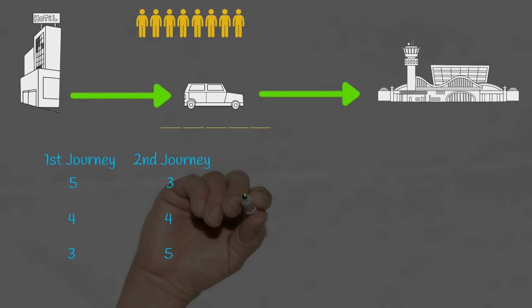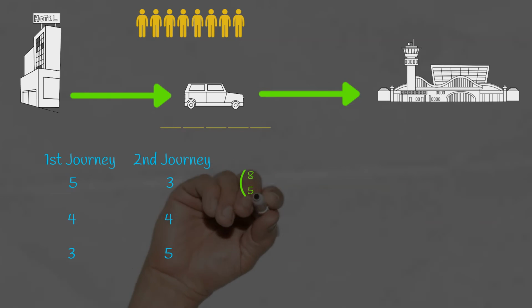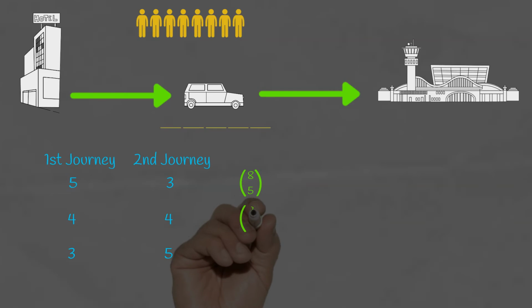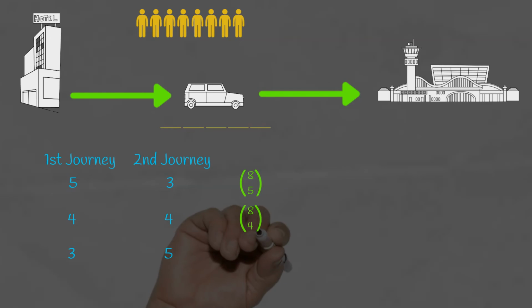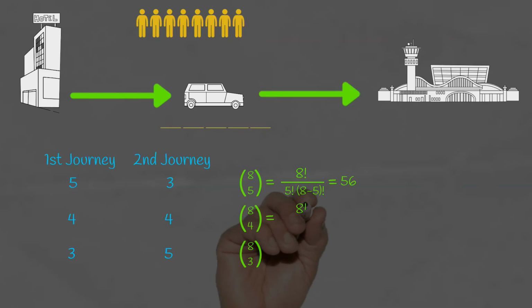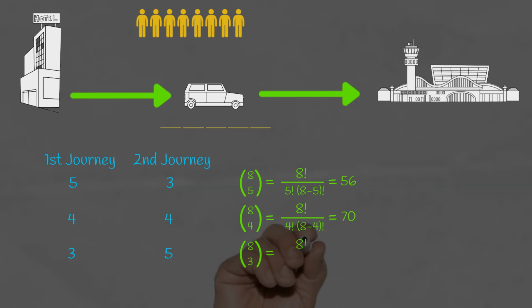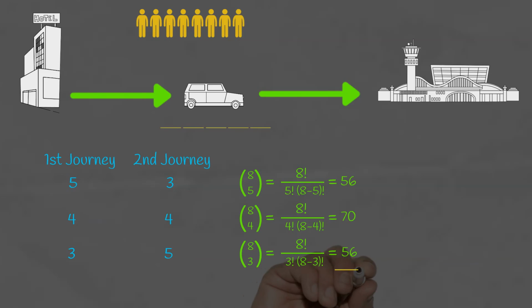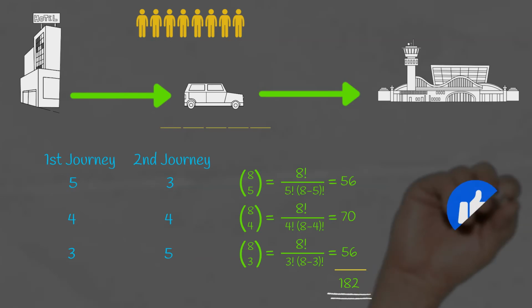So if we concentrate on just the first journey, there are always 8 people to choose from, and respectively we choose 5, 4 or 3 people. So if we work out all of those equations, we get 56, 70 and 56. So we add them together to get 182 different ways of organising the passengers for the first journey.